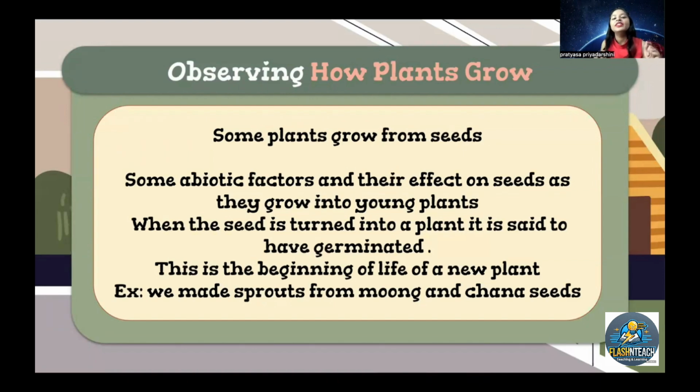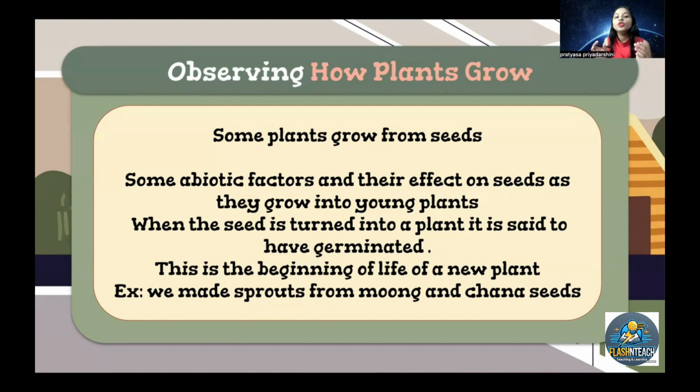Now some abiotic factors and their effects. Can you tell me what the abiotic factors are? Yes, sunlight, air, all the non-living things: sunlight, air, soil, minerals, everything constitutes abiotic factors, and these have an effect on seeds as they grow into young plants. Now, if you want to grow a plant, you first sow a seed, right?